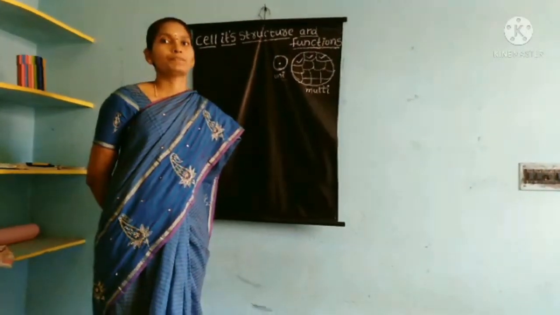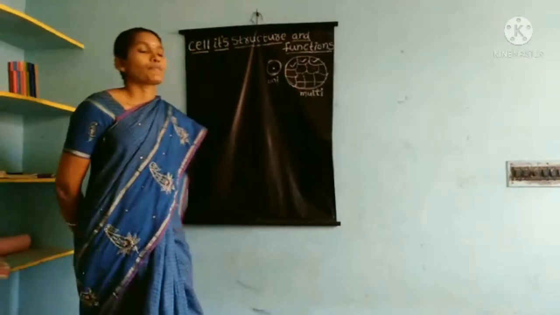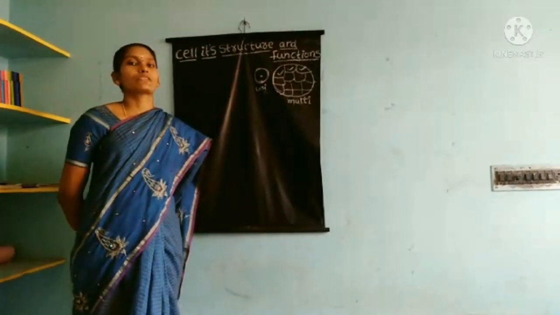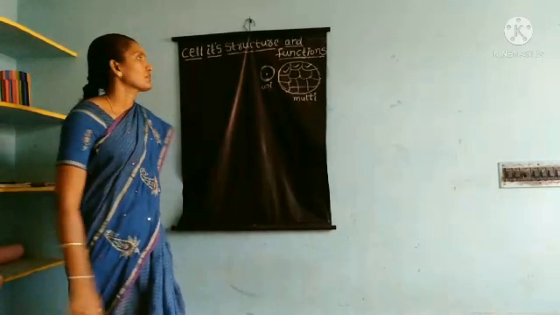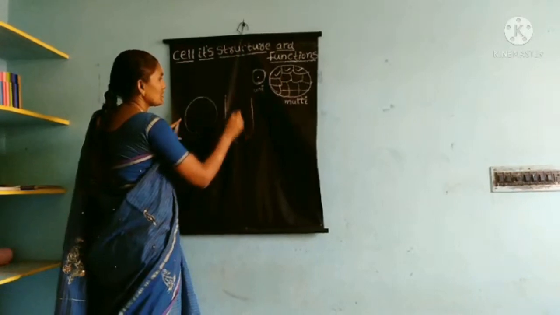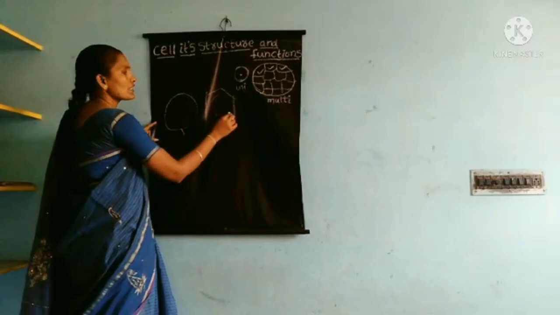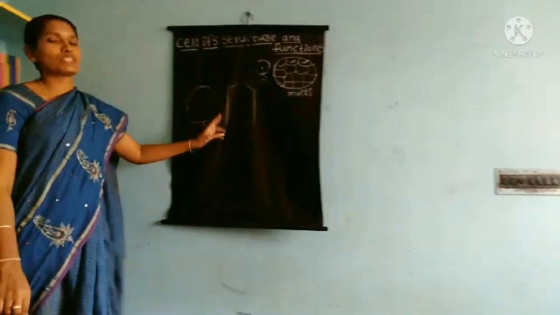Observe that, children. Okay, children, all have observed. I will ask you two questions. One is, what are the common features or similarities in both cells? The common feature is that each cell has a cell membrane and some cell organelles. Okay, children, these are the similarities between the two cells.